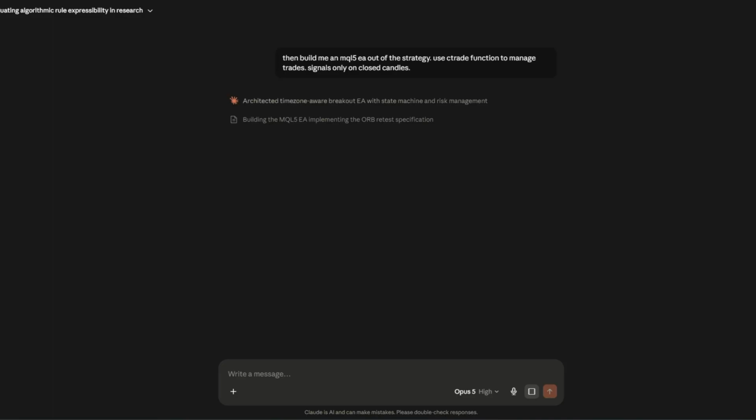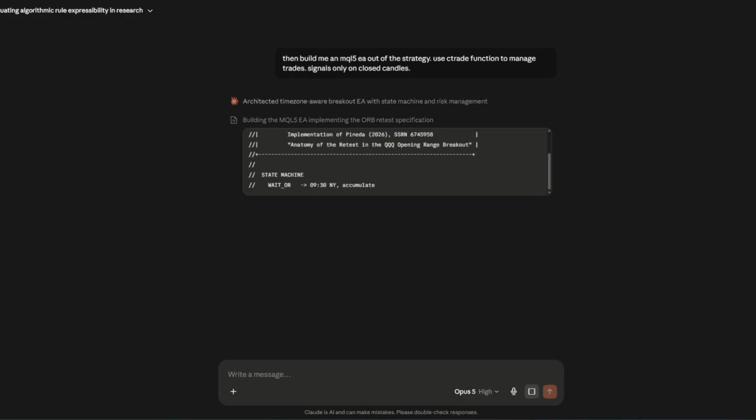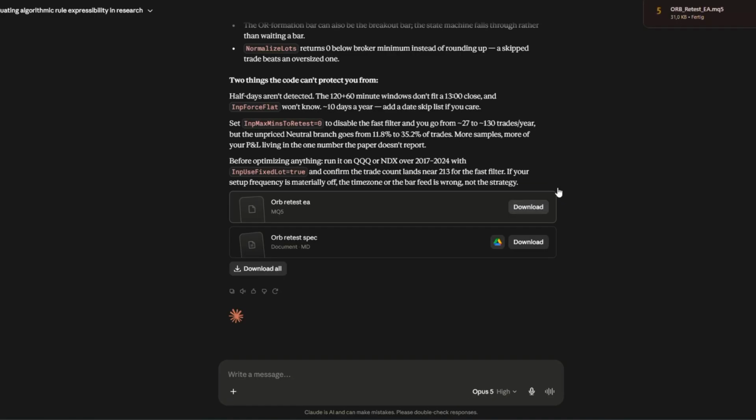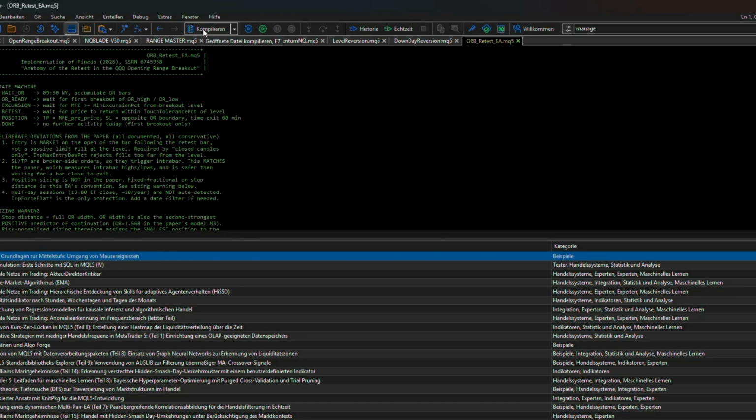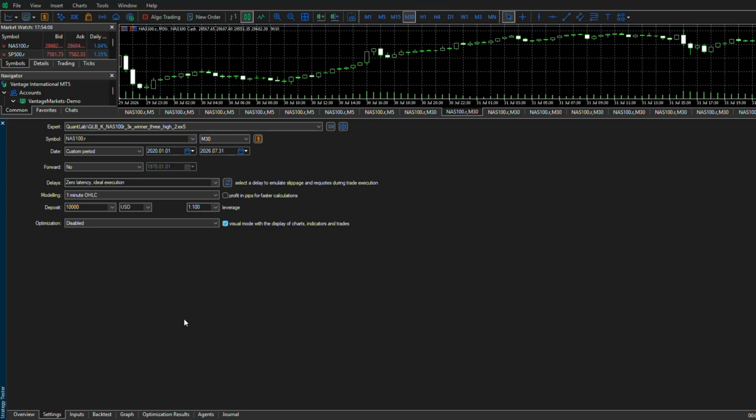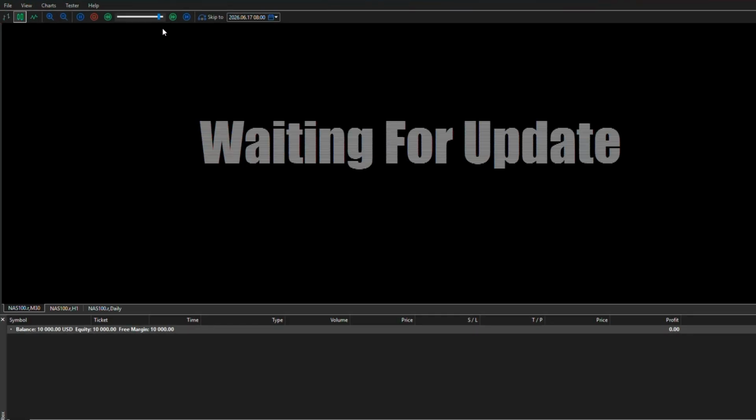Step 5, now ask Claude to write the code. Pause the video and copy the prompt I'm showing on screen. Wait for Claude to generate the expert advisor, then paste the code into MetaEditor, compile it, and run a backtest in MetaTrader's strategy tester. Turn on visual mode so you can actually watch every trade execute on a live chart.